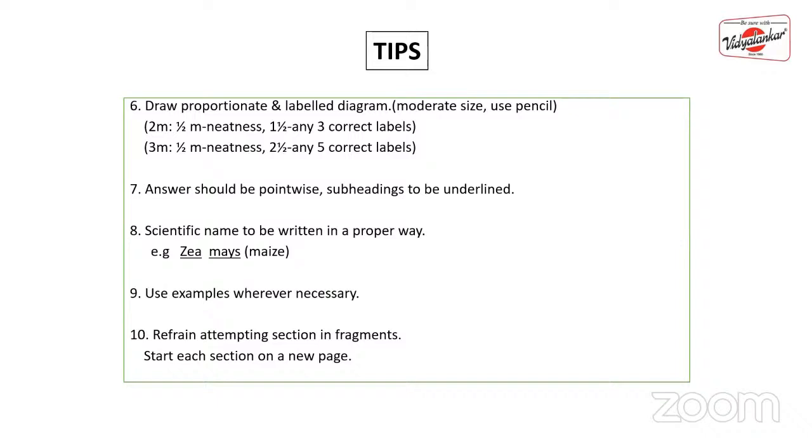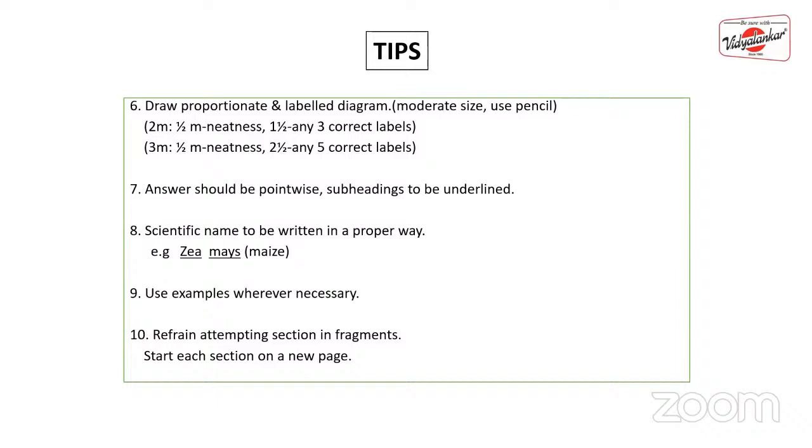If you find that you have missed an answer, then you can write it and mention it as continued from section so and so. But don't do that, because that will create a wrong impression on the examiner and it will affect your marks.